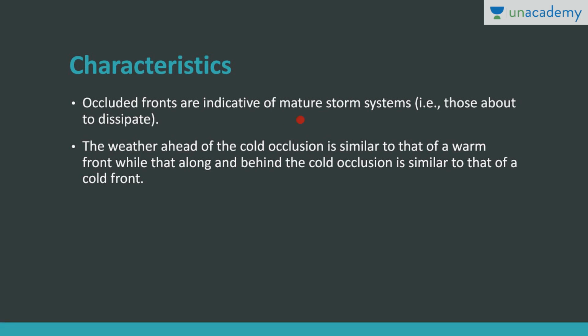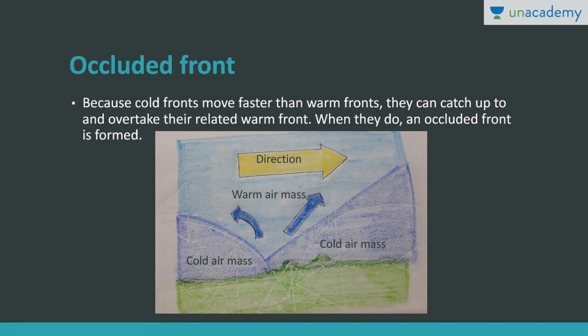These are indicative of mature storm systems, that is, those about to dissipate. These are generally found at the last stage of the front cycle. The weather ahead of a cold occlusion is similar to that of a warm front, while that along and behind the cold occlusion is similar to that of a cold front. So this is about the occluded front.